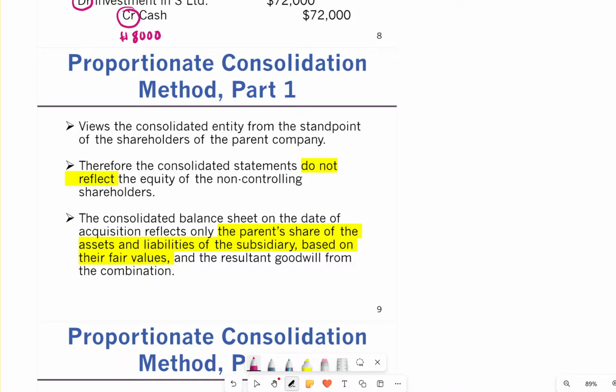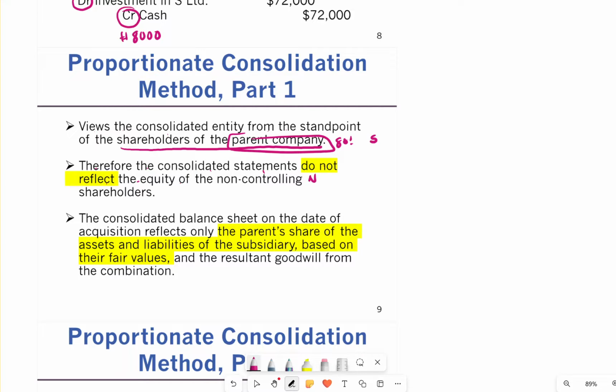Now going with the proportionate consolidation method, it views the consolidated entity from the standpoint of the shareholders of the parent. So we're thinking of the parent owning 80% of the sub. Therefore the consolidated statements do not reflect the equity of the non-controlling interest.